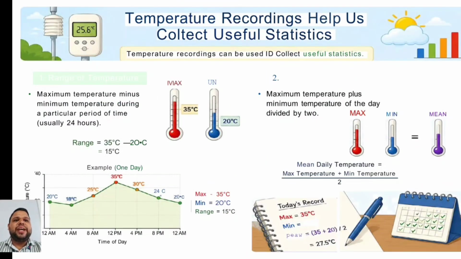Now temperature recording helps us to collect useful statistics. Maximum temperature minus the minimum temperature during a particular period of time, usually 24 hours.